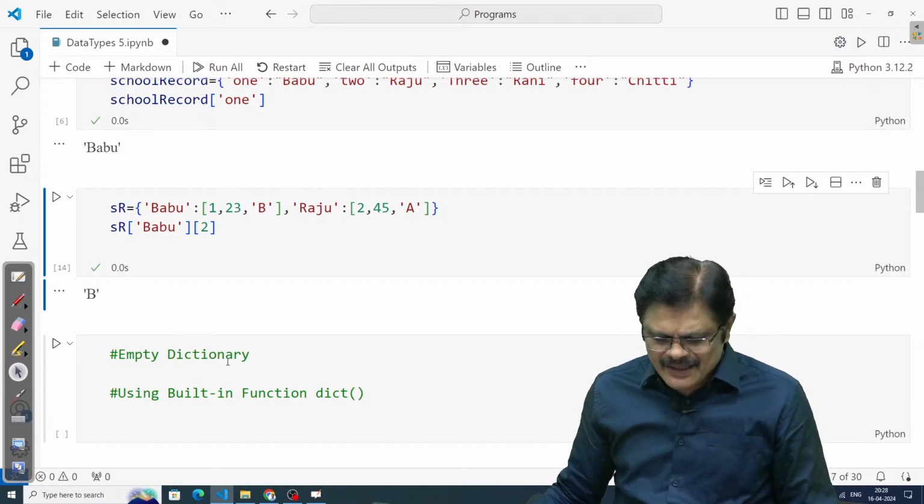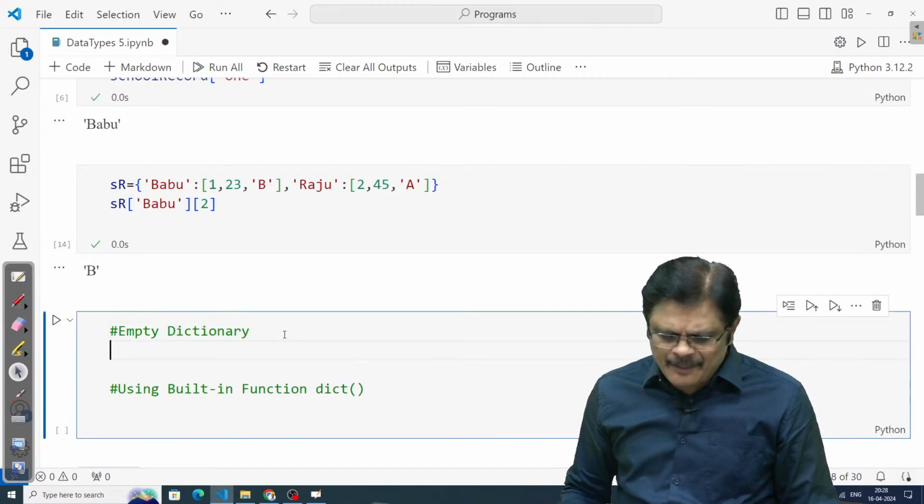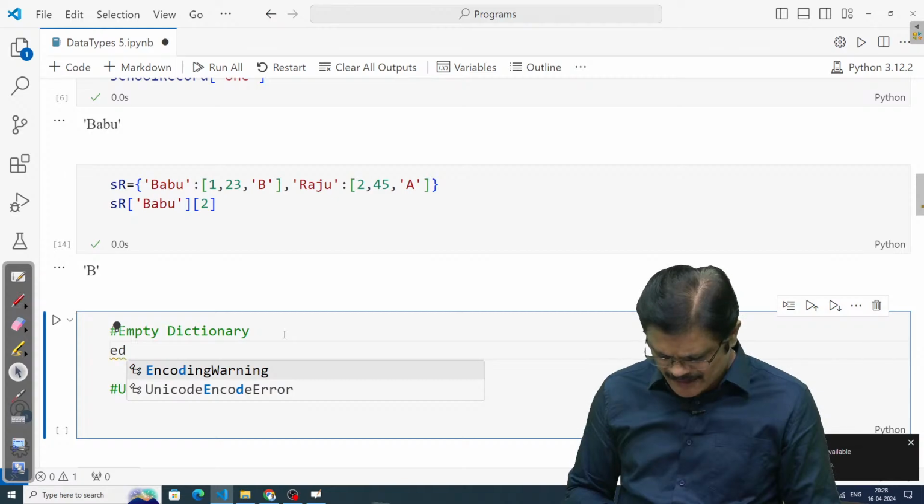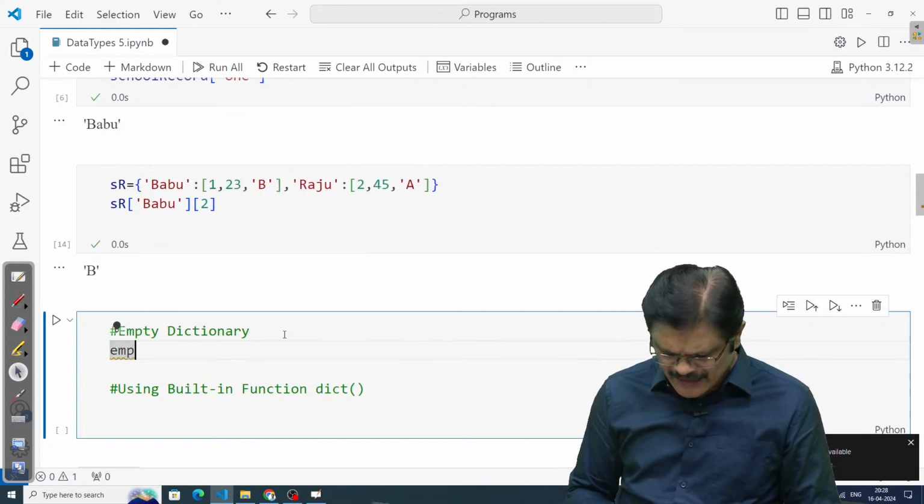Is that clear? Okay. Now, how can you create an empty dictionary? You can have an empty dictionary, sir. I can just give you the name empty dictionary. I'll just write that name.